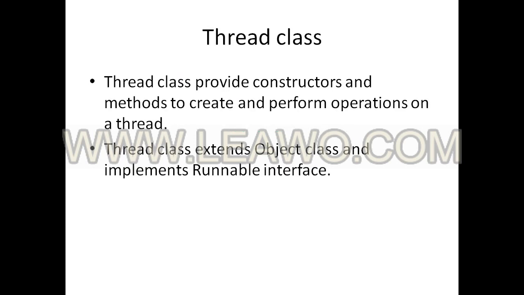The Thread class has 5 constructors. Using any one constructor, we can create the thread. The Thread class has a number of methods to perform operations on the thread. The Thread class extends the superclass Object and by default implements the Runnable interface.